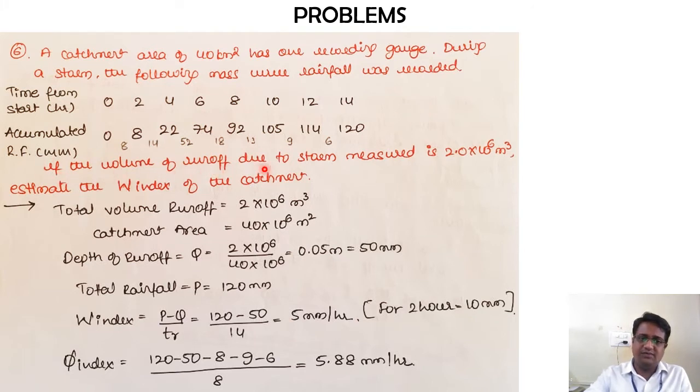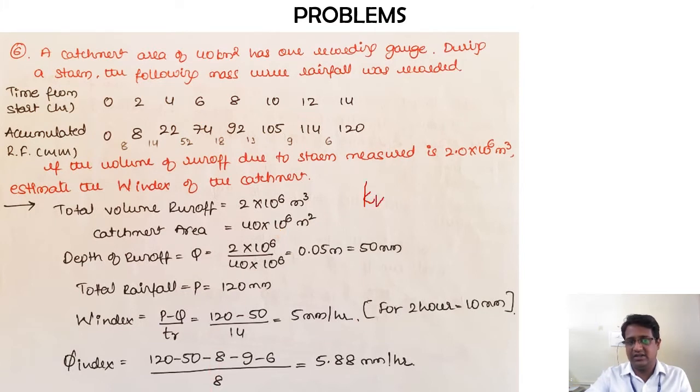If the volume of runoff due to the storm measured is 2 into 10 to the power of 6 meter cube, estimate the W index for the catchment. Here the total volume of runoff is 2 into 10 to the power of 6, as given in the question. The catchment area is 40 kilometers squared. If I convert that into meter squared, it is going to become 10 raised to 6. How is it 10 raised to 6?